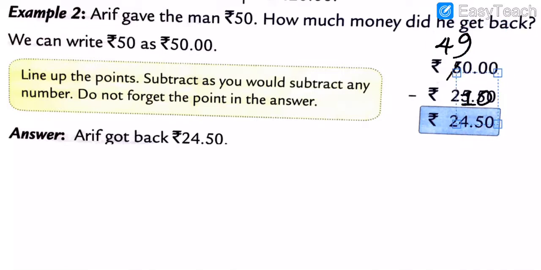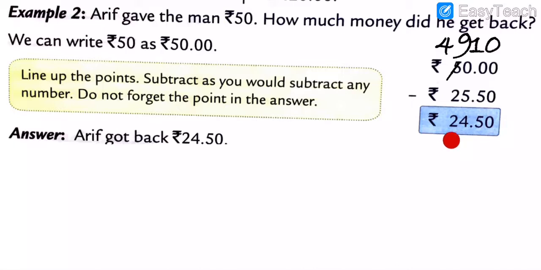So 4 minus 2. 4 minus 2, my dear students, see here. Cut the 5 and put the 4. 4 minus 2. So how many, my dear students? 2 is left. 4 minus 2 is equal to 2. Got my points? Understood all of you? So the answer is 24.15 paisa.